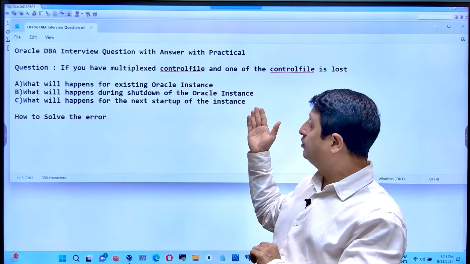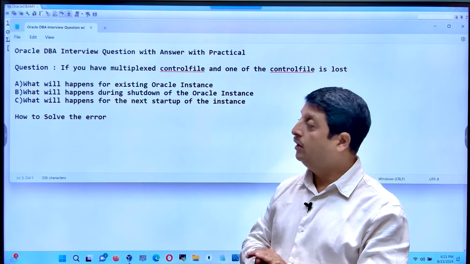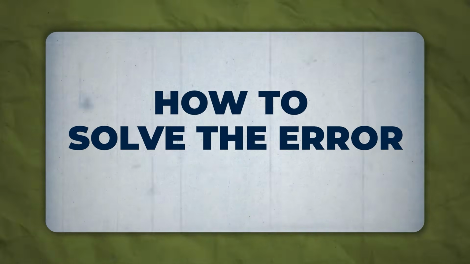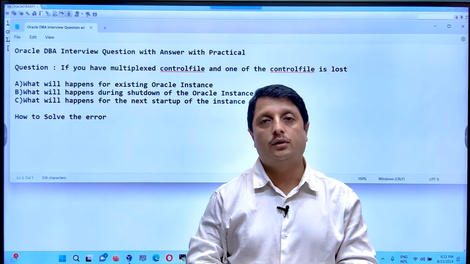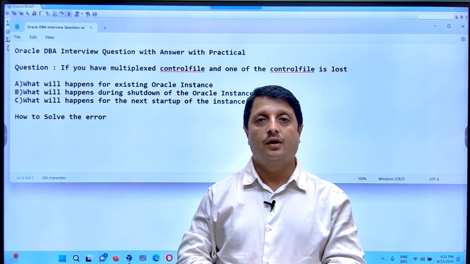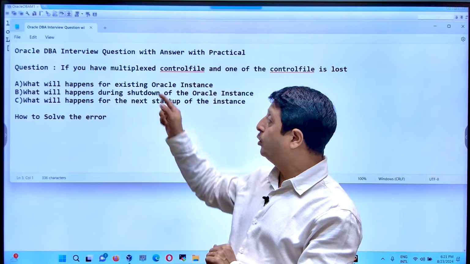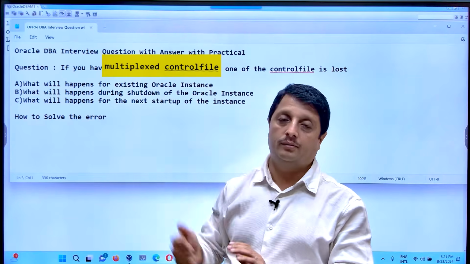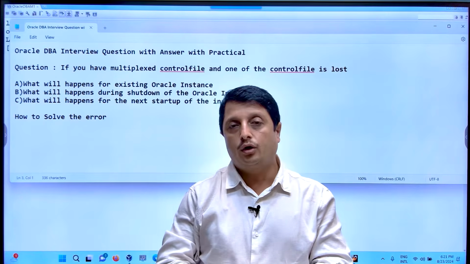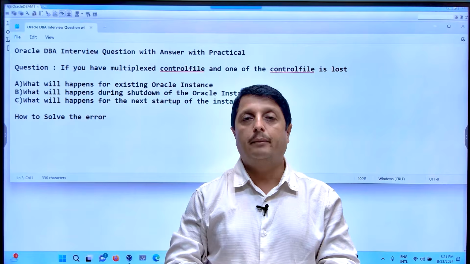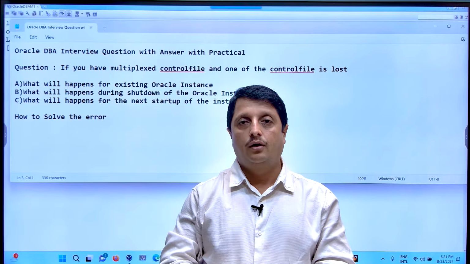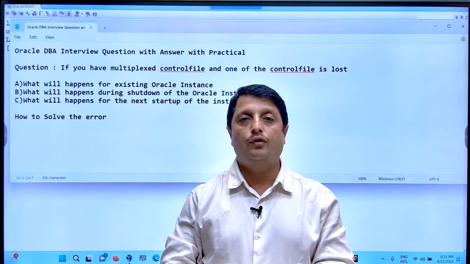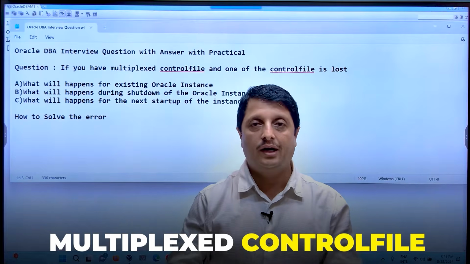And there would be a case when you start the instance, you may expect some error and how to solve the same. Before going ahead and showing you the practical part along with how to answer the same, I'll give you some background about what you mean by multiplexed control file. So minimum control file should be 1 and maximum we can have up to 8 control files. If you have more than one control file, we call it multiplexed control file.